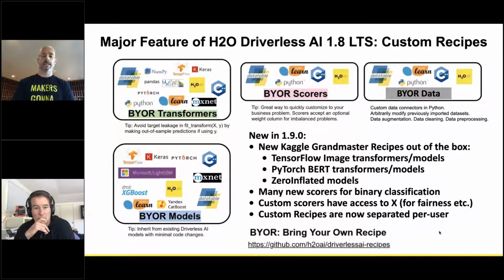as a pre-processing step. Let's say you want to convert your date into the day of the week upfront one time in the pipeline, that can now be done in a Python custom recipe fashion that's part of the overall pipeline. You can also have scorers look at the full data, so you can do fair scorers, like not just the most accurate model, but the most fair model, right?